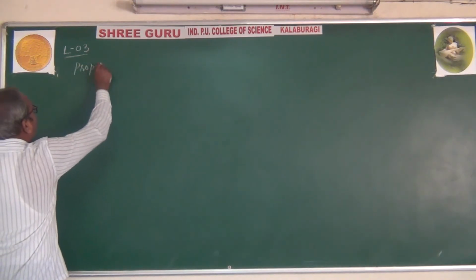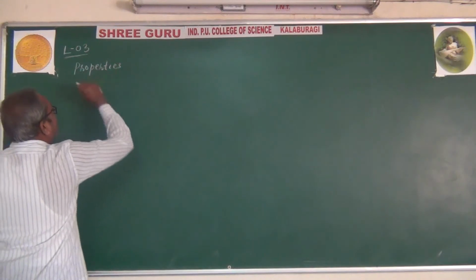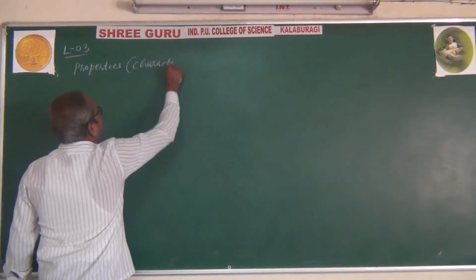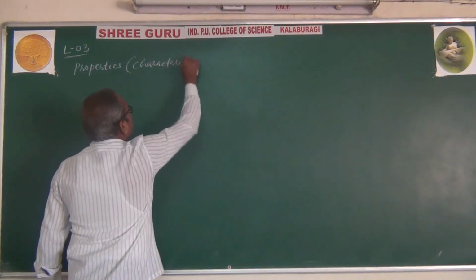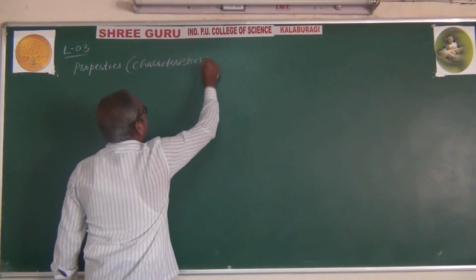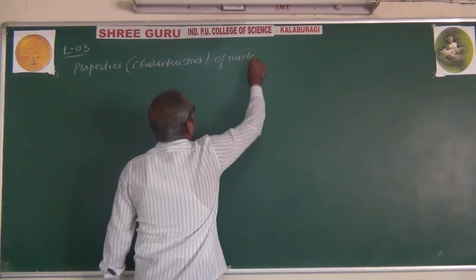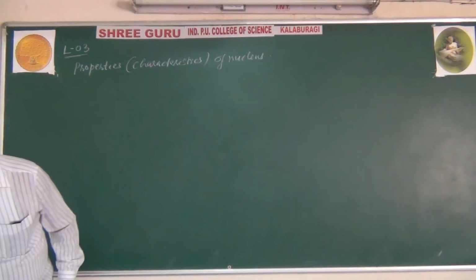Properties or characteristics of nucleus. Properties are characteristics of nucleus.